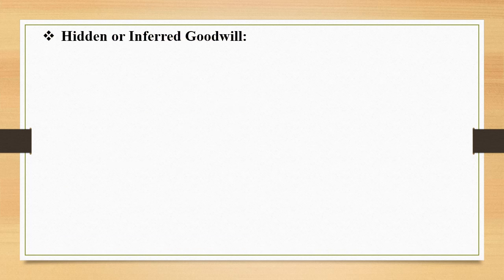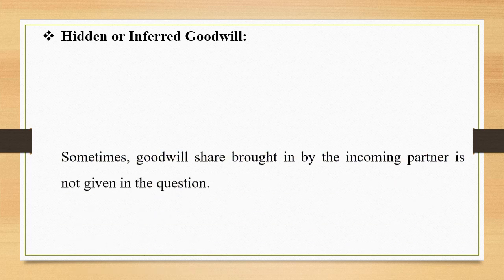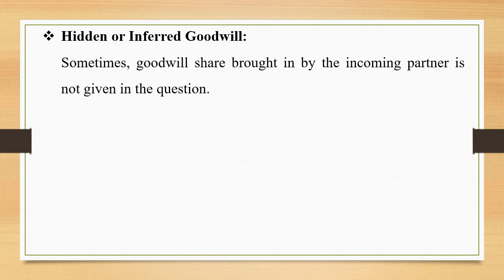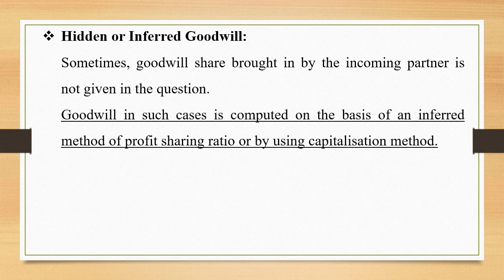The most important part of goodwill: hidden or inferred goodwill. Sometimes the goodwill share brought in by the incoming partner is not given in the question. Goodwill in such cases is computed on the basis of an inferred method of profit sharing ratio or by using the capitalization method.